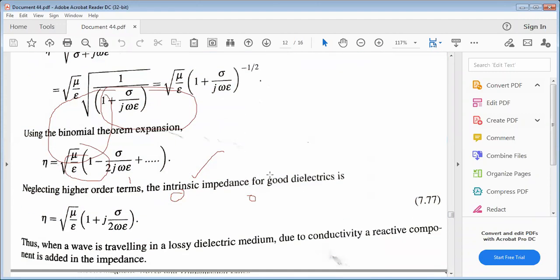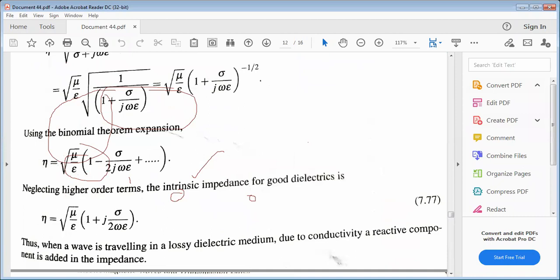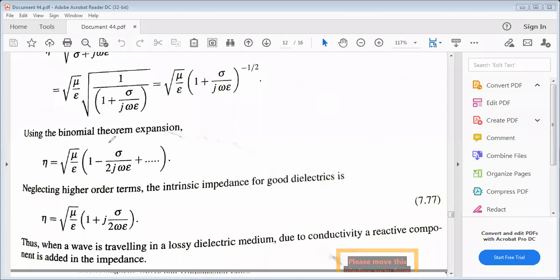This is also expanded using the binomial expansion theorem.